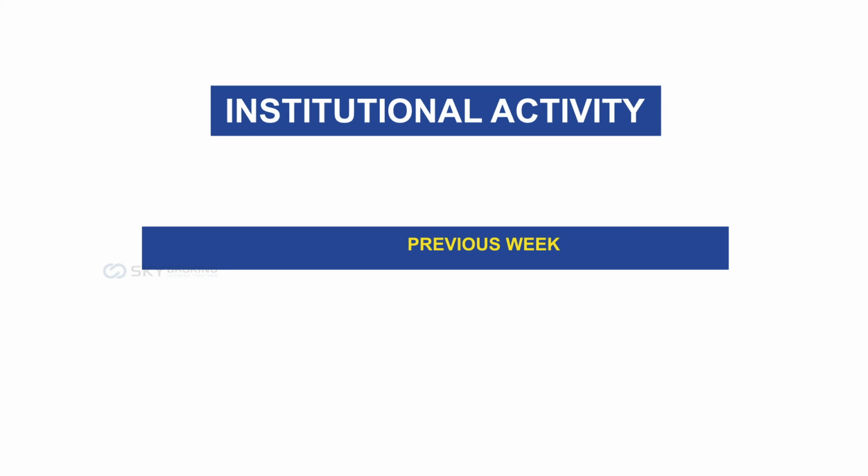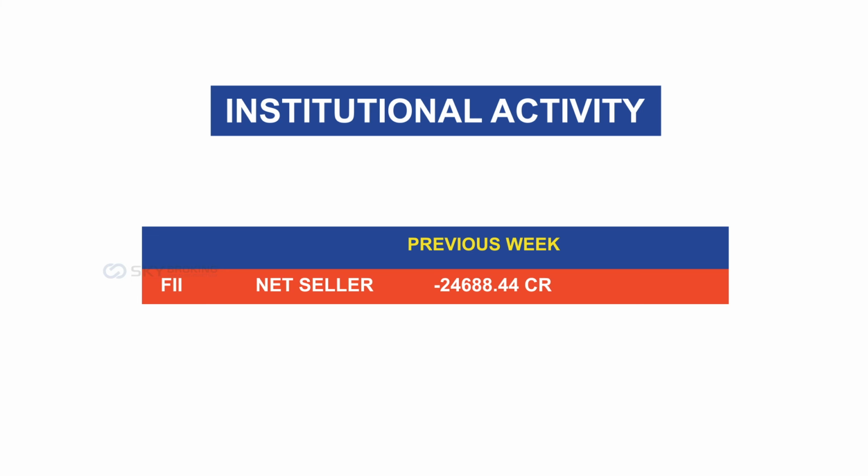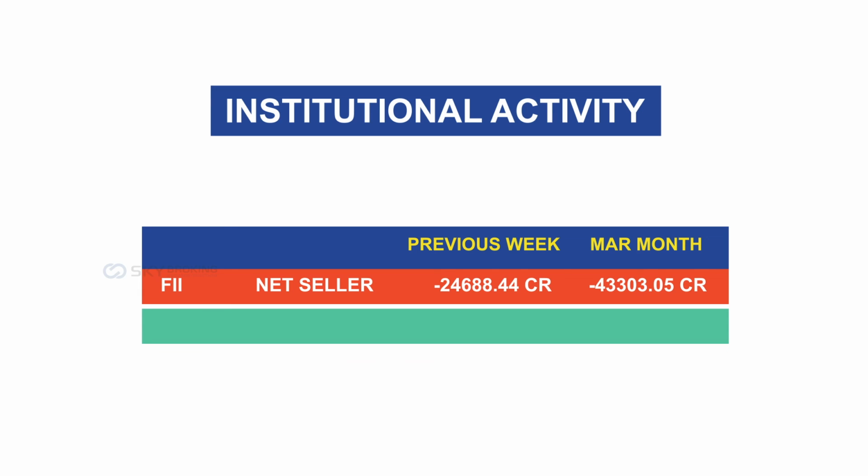Now based on the institutional activity, according to the previous week, the FII net sellers were minus 24,688.44 crores. And for the March month, the FII net sellers were minus 43,303.05 crores. According to the previous week, the DII net buyers were 17,729.13 crores. And for the March month, the DII net buyers are 30,329.05 crores. So this is this week's Equity Weekly Market Commentary.